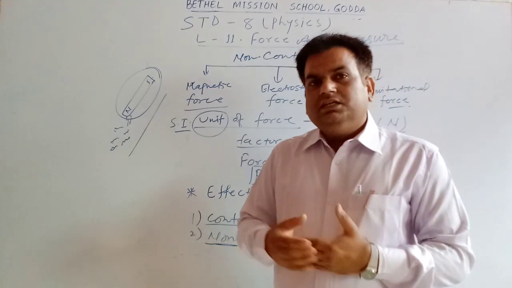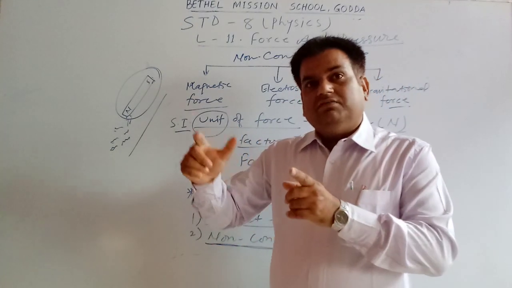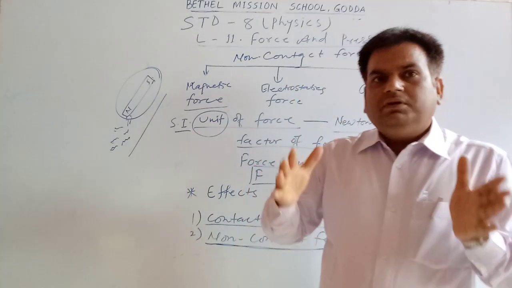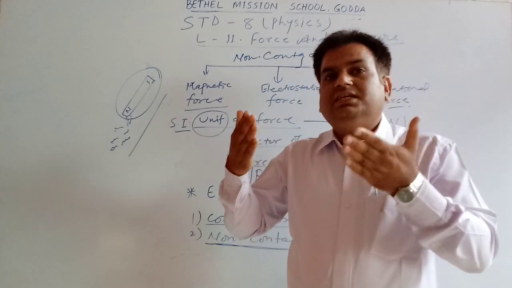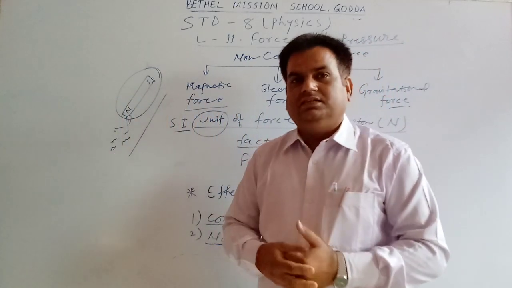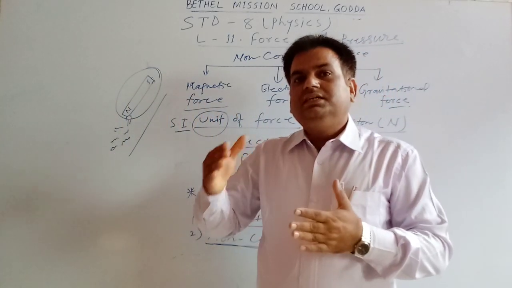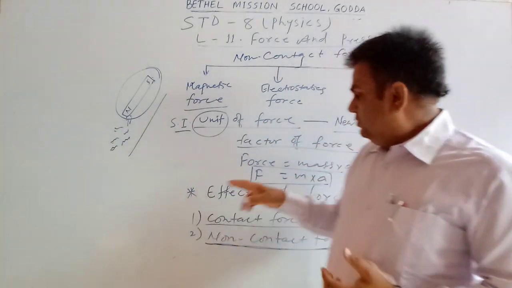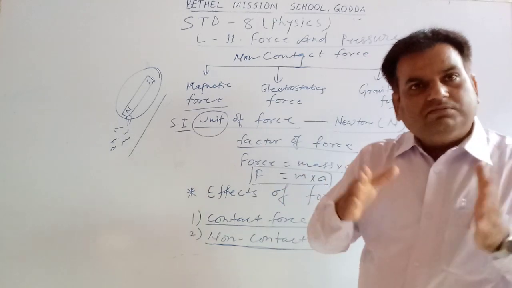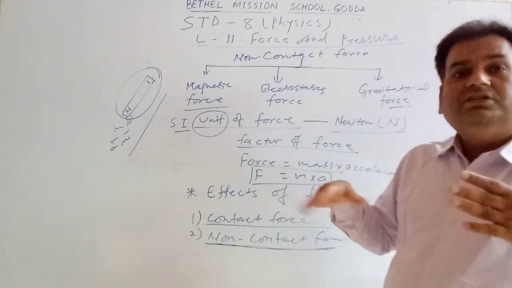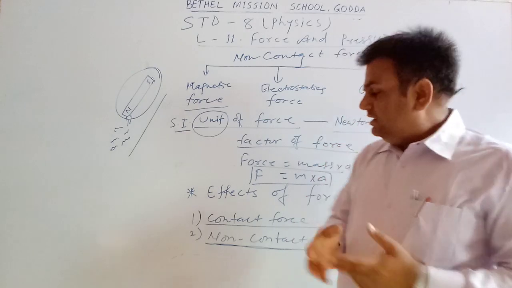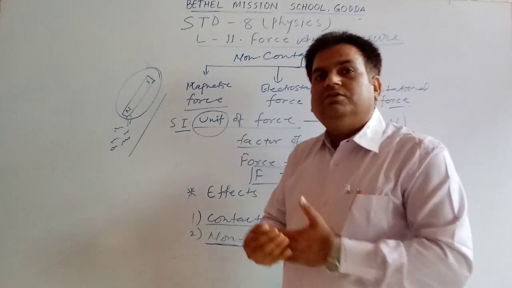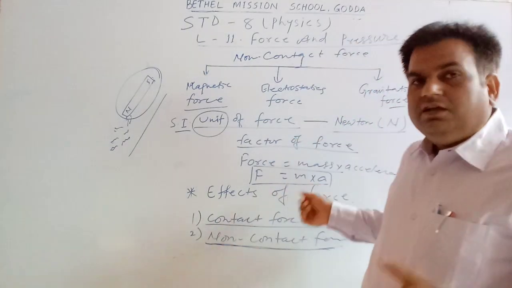In the next second, the object covers 10 meters. How much distance increased in the next second? The distance increased is 5 meters. So the acceleration of the object is 5 meters per second square, because the object increases its velocity by 5 meters per second.